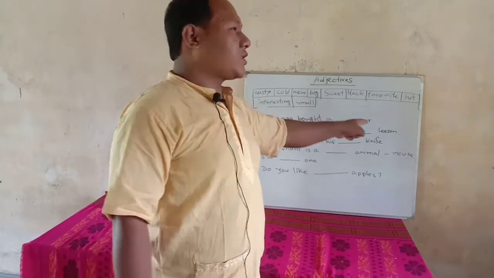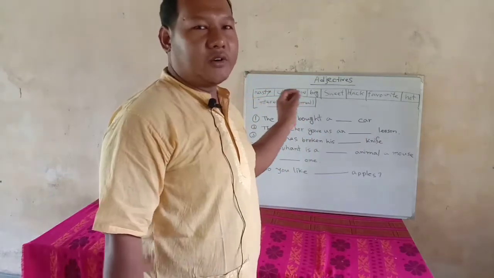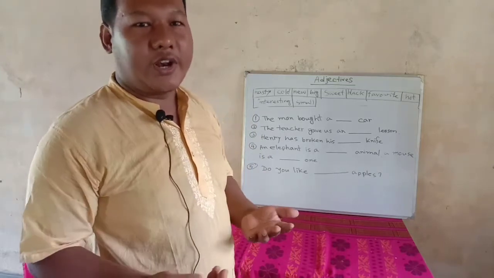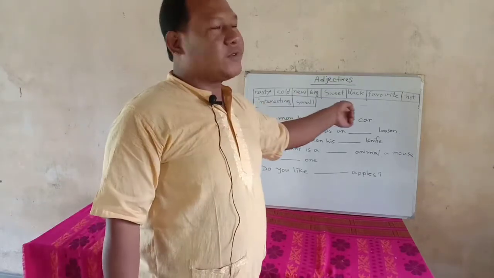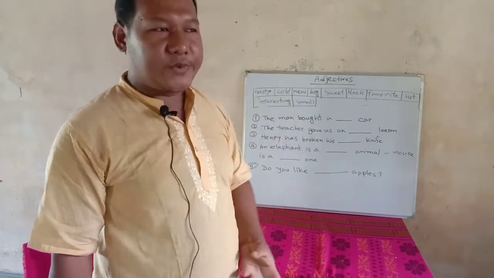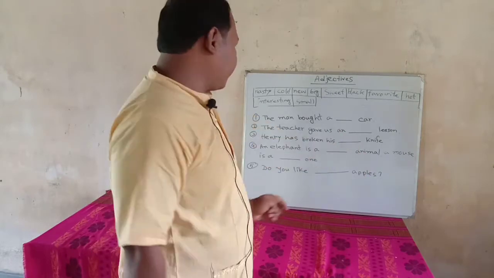These words will give new information about a noun. And what is a noun, we know. A name of anything is called a noun. Before a noun, the adjective takes place and modifies that noun and gives more information about it. So let us look at some exercises.